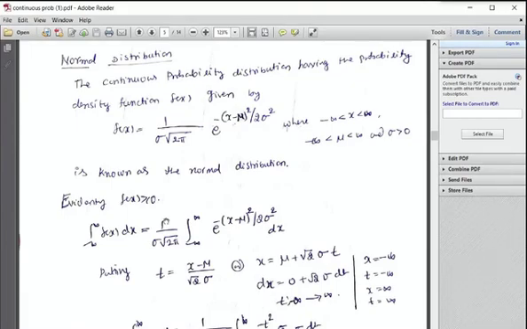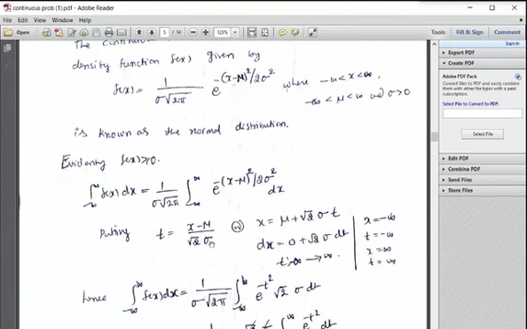Therefore, take a transformation. We'll put t equal to x minus mu divided by root 2 sigma. I am taking this because I know the result. Minus infinity to infinity e power minus t square dt is what? That is root pi, followed by the gamma function. The result is correct, one of the standard results. If I choose t equal to this, t square becomes x minus mu whole square divided by 2 sigma square, correct? Then you can write it as e power minus t square.